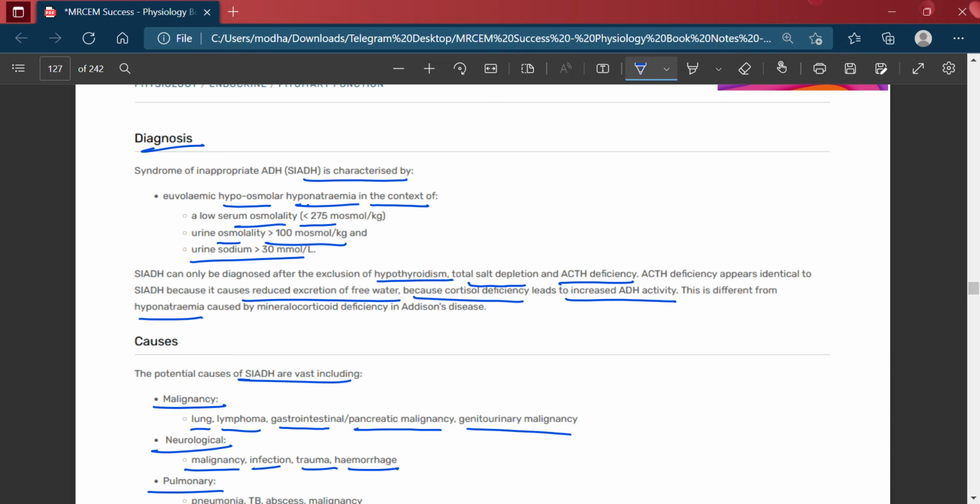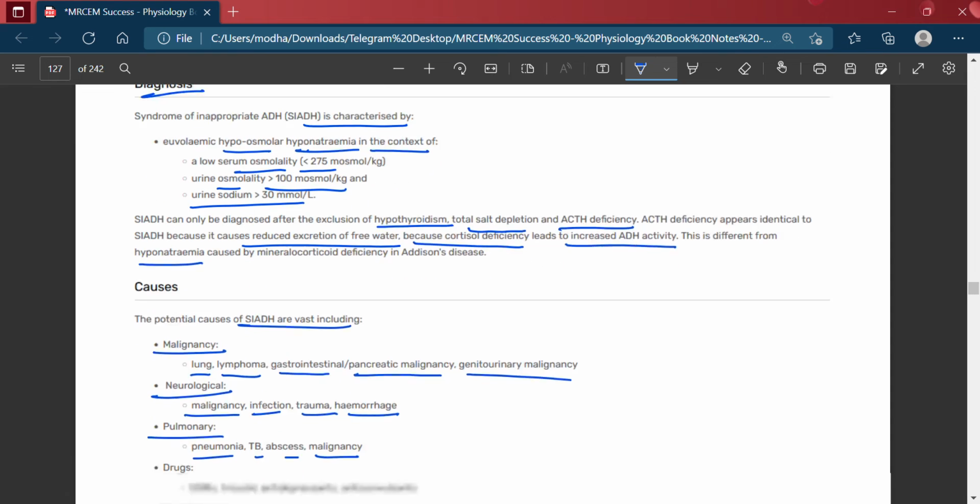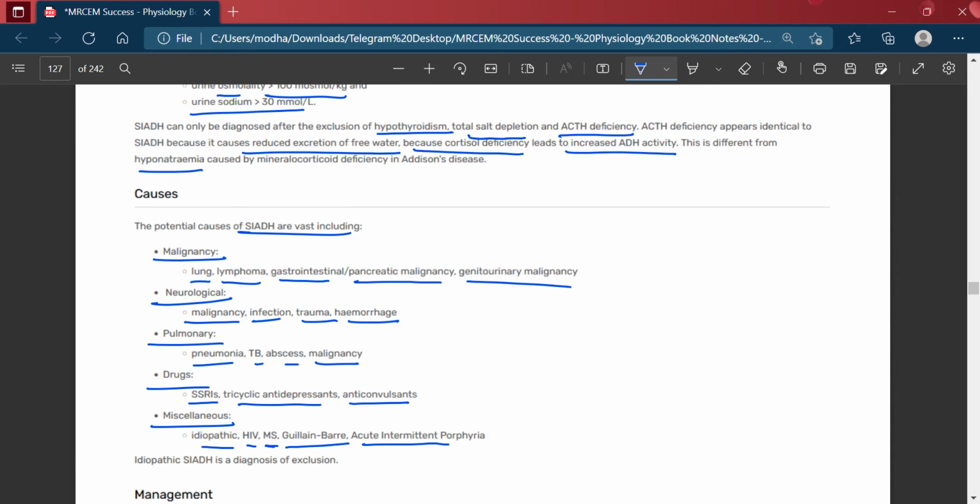So the potential causes of SIADH are malignancy of many systems like lung, lymphoma, GIT, pancreas, and genitourinary; then neurological malignancy, infection, trauma, and hemorrhage; pulmonary pneumonia, TB, abscess, or malignancy; then drugs like selective serotonin reuptake inhibitors, tricyclic antidepressants, and anticonvulsants; and miscellaneous causes are idiopathic, HIV, mitral stenosis, Guillain-Barré, and acute intermittent porphyria.